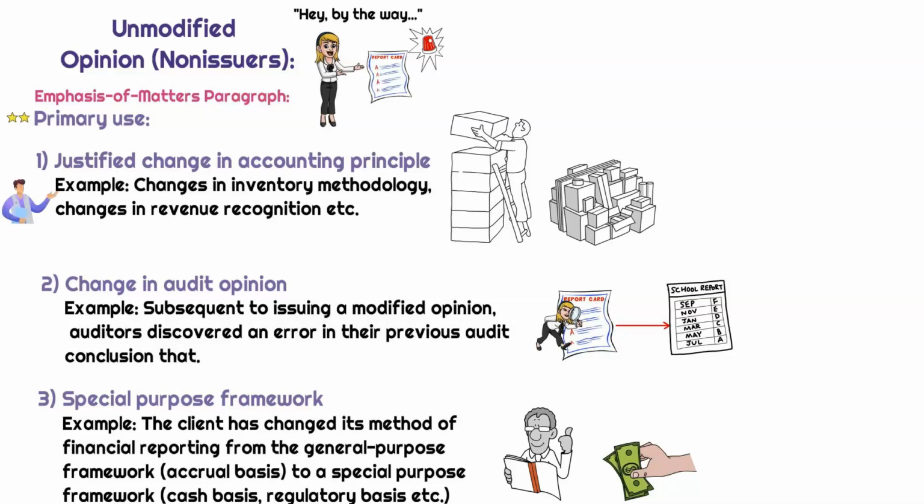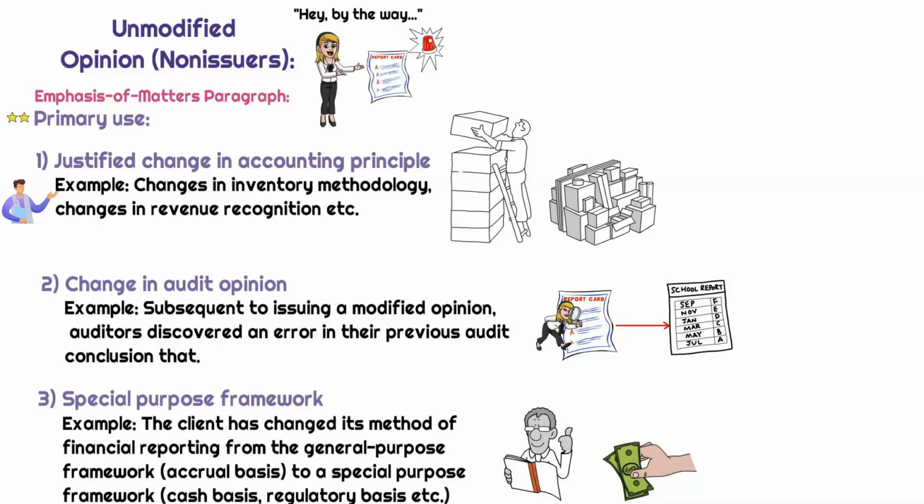If there is a justified change in accounting principle. For those of you who've sat for the FAR exam, this might jump out at you and scream accounting changes. You might remember that changes in accounting principle that are justified need to be made retrospectively. But no need to have PTSD for those of you that still have nightmares about the FAR exam. All we're saying here is that if Detective Lucy notices a change in accounting principle that is justified, it should be emphasized in this emphasis of matter paragraph.